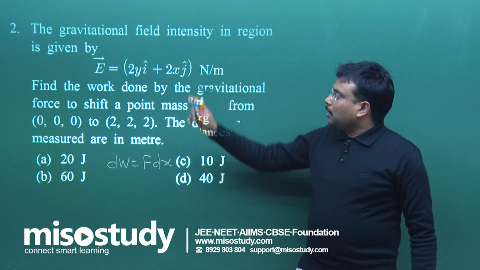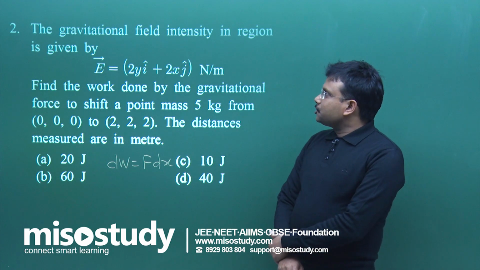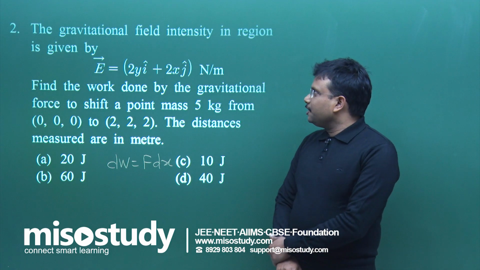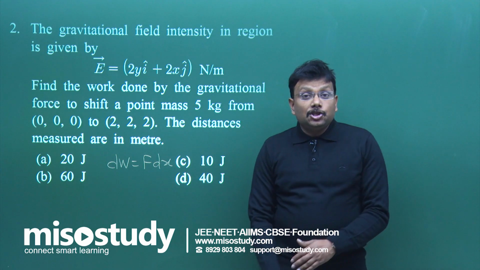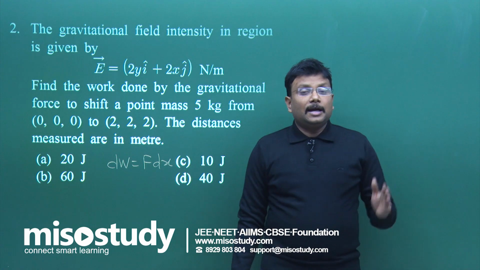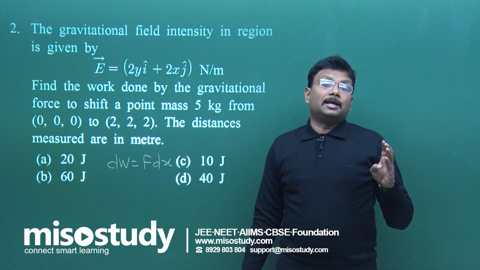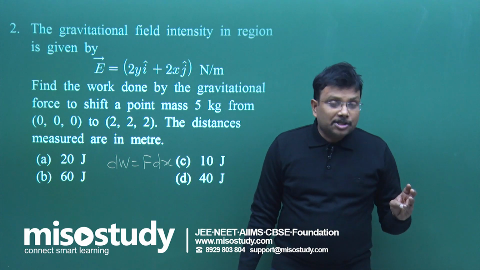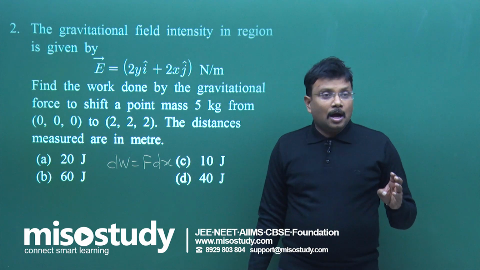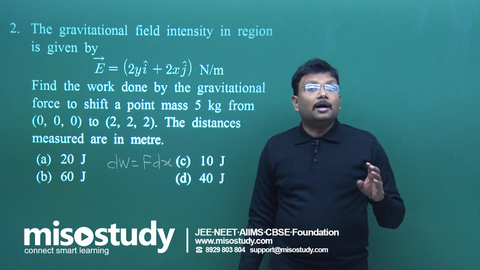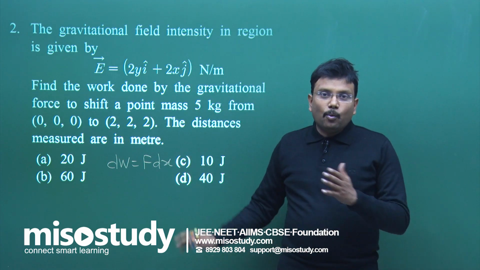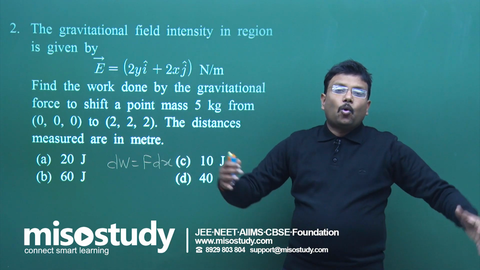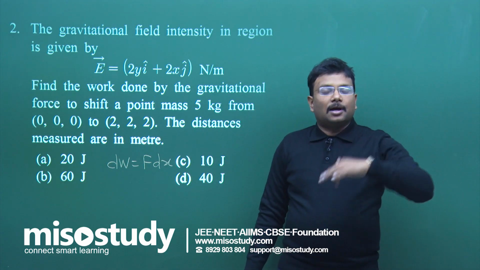The concept of gravitational force, gravitational field intensity, gravitational potential energy is similar to electrostatic force, electrostatic potential, electrostatic field, and electrostatic energy. So you prepare one chapter, one topic, and from the correlation your next is again prepared.